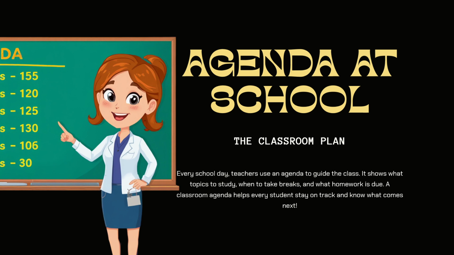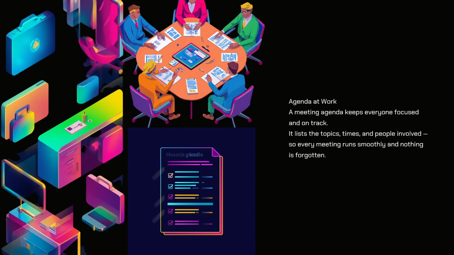At work, people have meetings. They use an agenda to know what to talk about. Everyone knows the plan. At home, families use agendas too. They plan their day. They write down chores and activities.